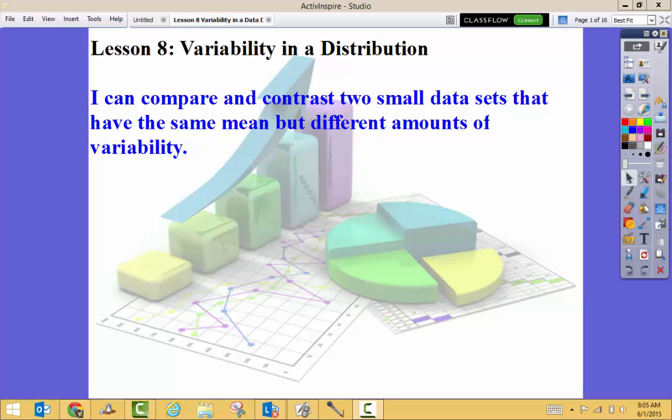Okay, so we're on lesson 8 of our statistics unit, variability in a distribution. Our I can statement is I can compare and contrast two small data sets that have the same mean but different amounts of variability. So I want you to look, this is our focus. What happens when we have two data sets that have the same mean but yet they have different variability? What is that going to look like and what will that mean for us?